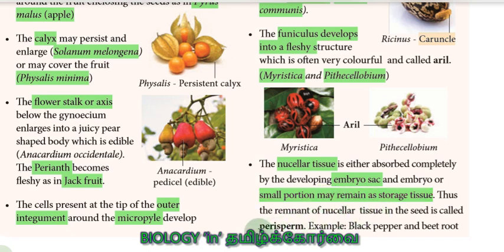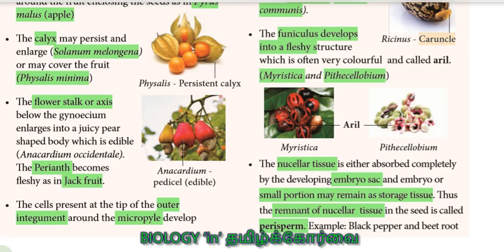Then it is called perisperm. The remnant, the remaining portion of the nucellar tissue, becomes perisperm. Example, black pepper and beetroot. Okay, so nucellar tissue is usually completely absorbed by the embryo sac. So within the embryo sac, the embryo develops. Either this nutrition will be stored in the cotyledon or it will be stored in the endosperm. Suppose it is not completely absorbed, the remaining portion of the nucellar tissue becomes perisperm. So on one side it is endosperm, on the other side it is perisperm.